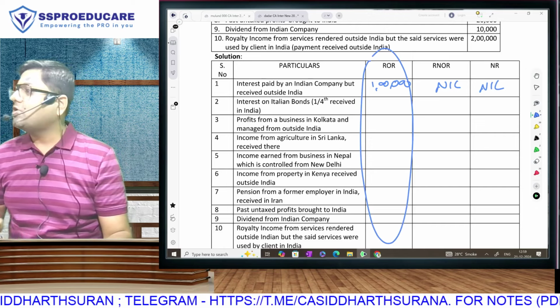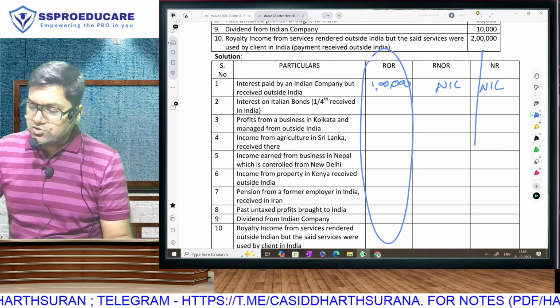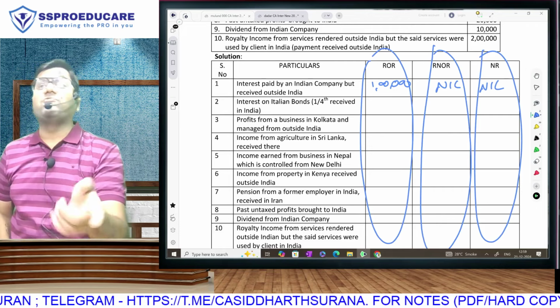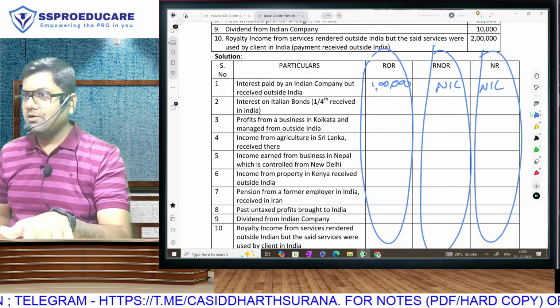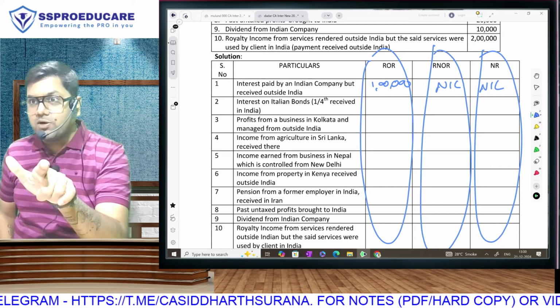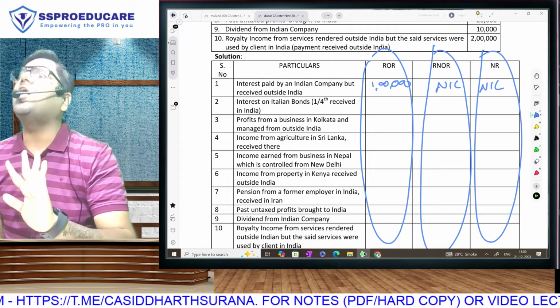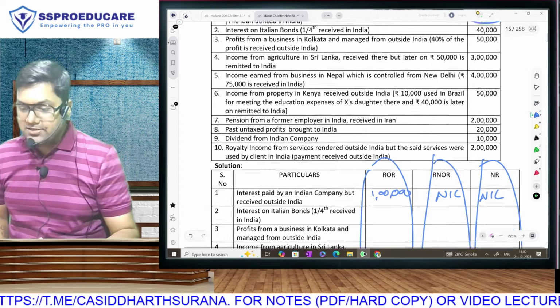So in this column, I will write all the incomes. In this column, I will write only Indian incomes. In this column, I will write Indian incomes and foreign if controlled from India. This is the taxability as per scope of total income. Instead of saying taxable, not taxable, this time we will write the amount. And this is the question.